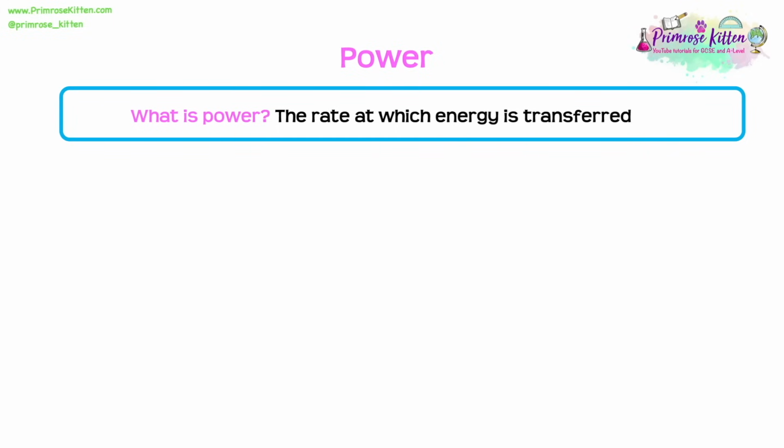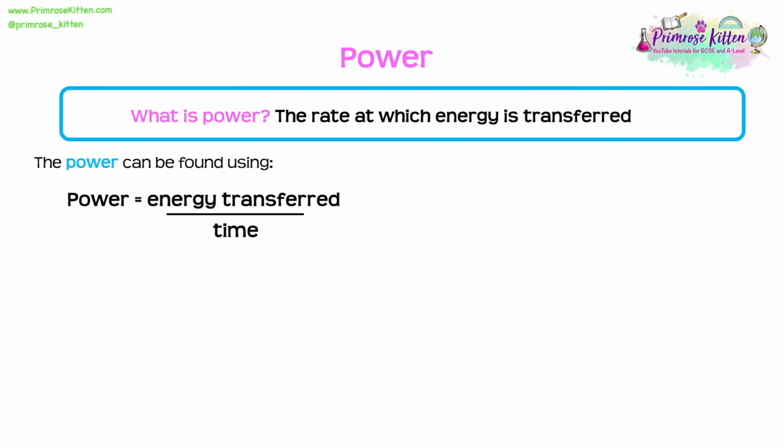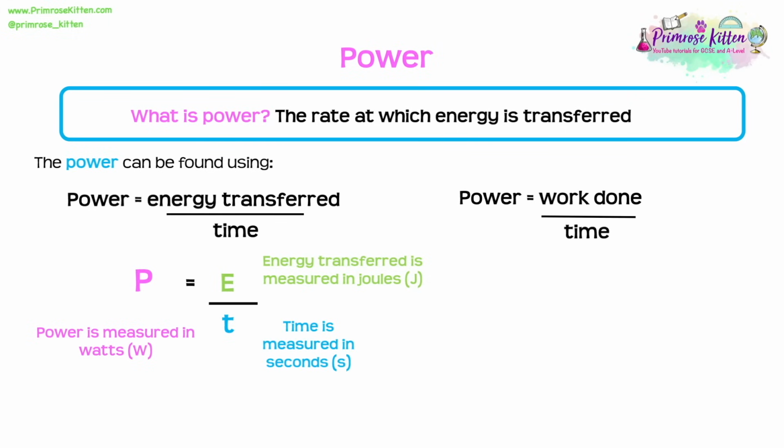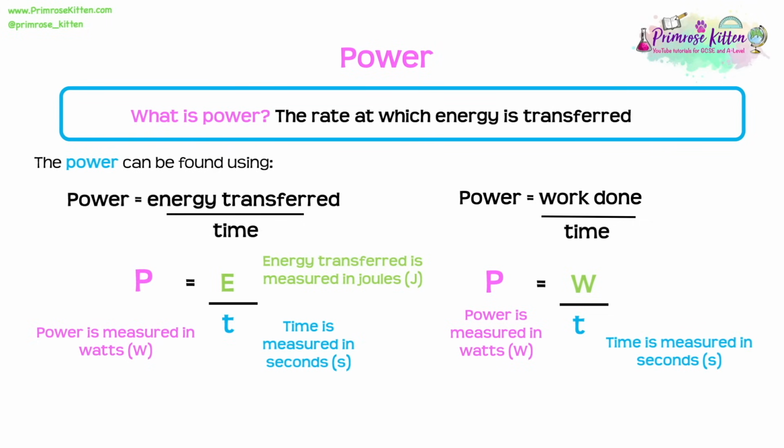Power is the rate at which energy is transferred. We can find the power in one of two ways. The first way we can use is that power equals energy transferred divided by time, or P equals E over T. Now remember, power is measured in watts, energy transferred is measured in joules, and time is measured in seconds. Alternatively, we could say that power equals work done over time. In this case, that's P equals W over T. Power is still measured in watts, time is still measured in seconds, and work done is measured in joules.